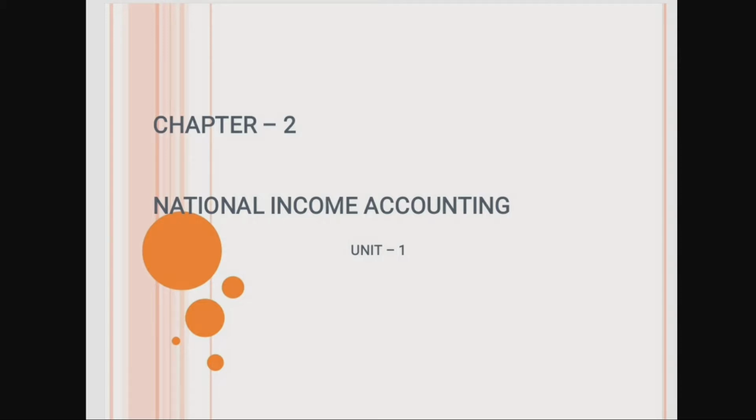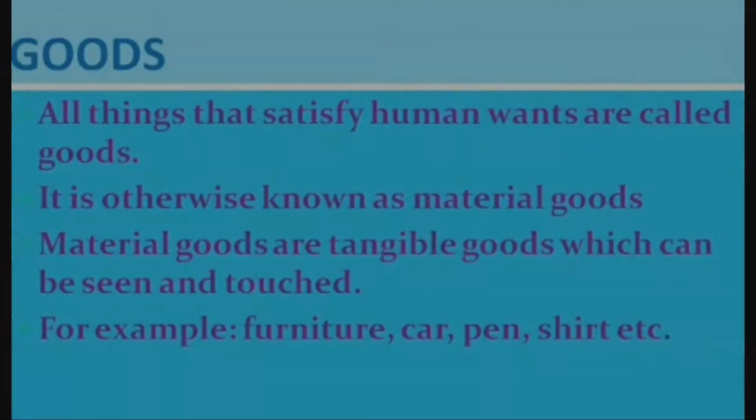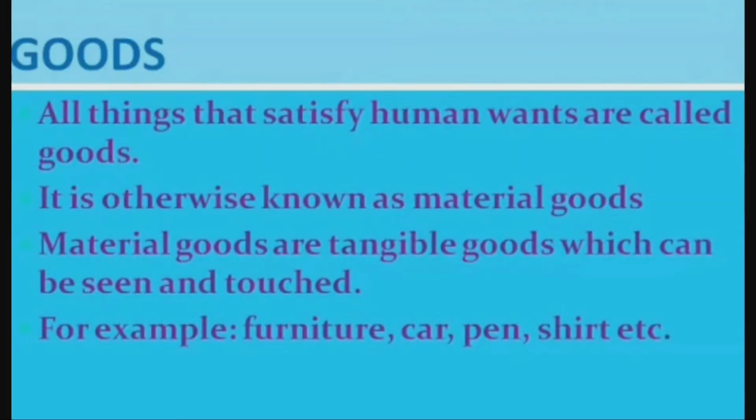So before that, let's see what the terms goods and services refer to. What do you mean by goods? All things that satisfy our human wants are called goods. It is also known as material goods. Material goods are tangible goods which can be seen and touched. For example, furniture, car, pen, etc.